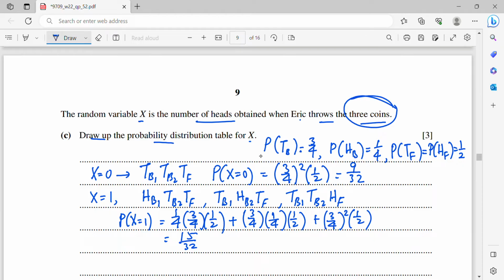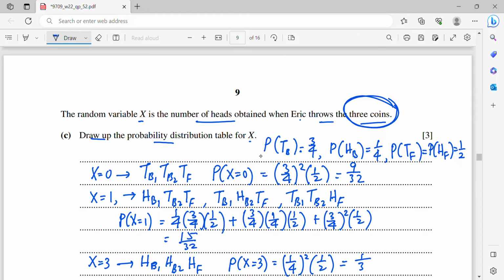Now we know that Eric is throwing 3 coins, so the number of heads can be 0, 1, 2, 3. So you can count P(X equals to 2), or I can just count P(X equals to 3) directly. P(X equals to 3) means all 3 heads. So I will get H from bias coin 1, H from bias coin 2, H from the fair coin. So P(X equals to 3) will be 1 over 4 times 1 over 4, squared, then times another half. So at last it will be 1 over 32.